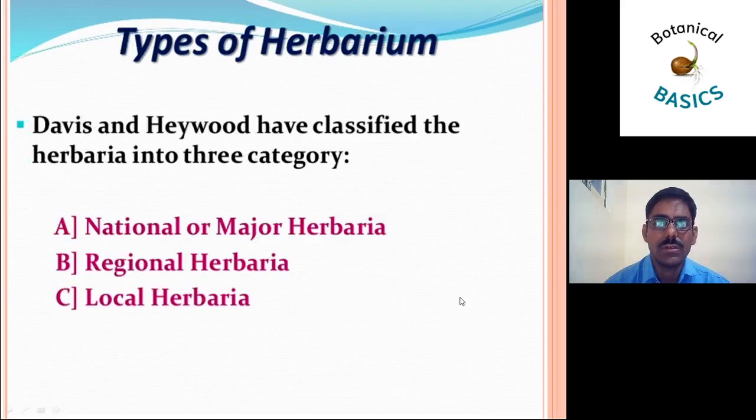The next point is types of herbarium. Davis and Haywood have classified the herbaria into three categories: first, national or major herbaria; second, regional herbaria; and third, local herbaria.